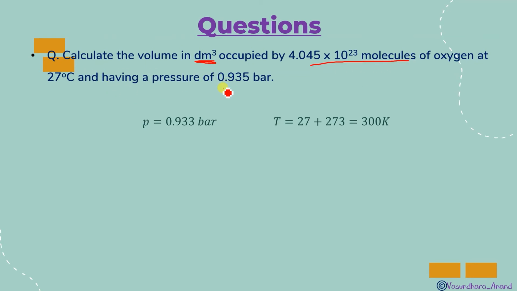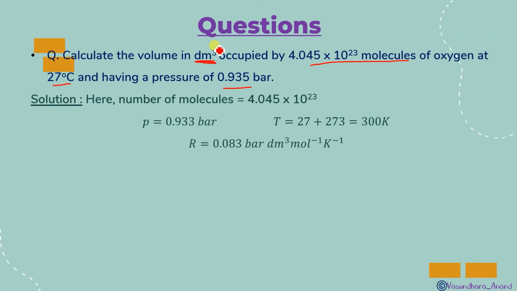Pressure is given and temperature is given, and you are being asked what the volume will be. So which formula? PV is equal to nRT. Use this formula and get the answer. Here the number of molecules is this much, pressure is given, temperature we have converted, and the R value we know. Since the volume is in decimeter cube, we have to use that value of R, in bar decimeter cube per mole per Kelvin. Just check that value from the table and use it. Otherwise, if a different value is used, it will generally be given to you in the question.